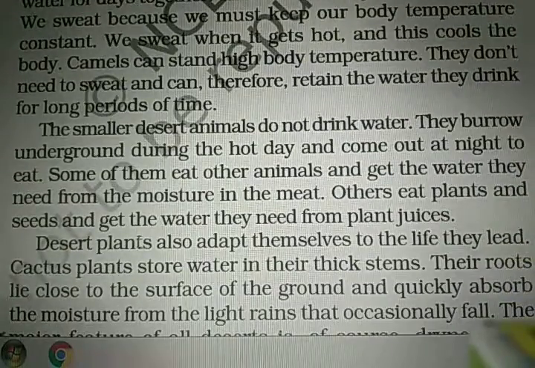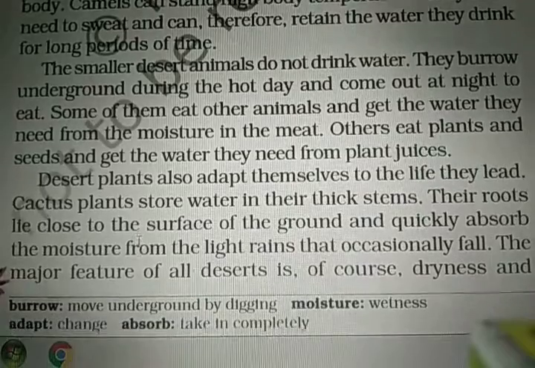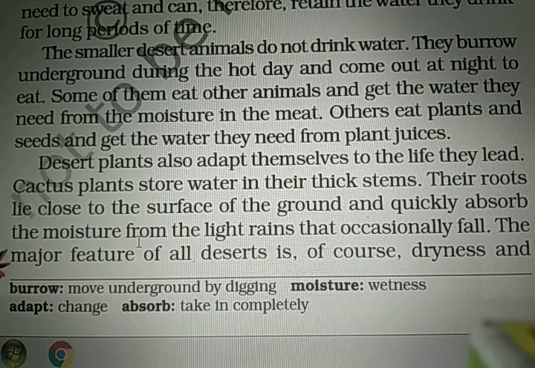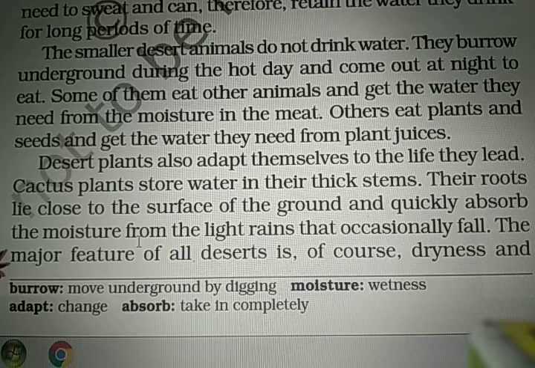Now, the smaller desert animals. The smaller desert animals do not drink water. Okay, they don't drink water at all. They burrow underground during the hot day and come out at night to eat. Burrow means to move underground by digging. It means they go inside the earth by digging, and hence they stay there during the hot day. And then they come out at night to eat something.